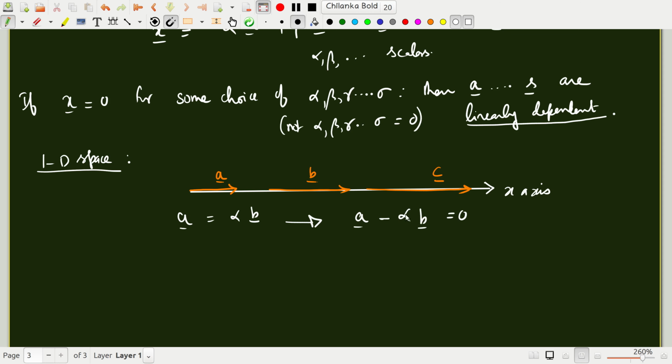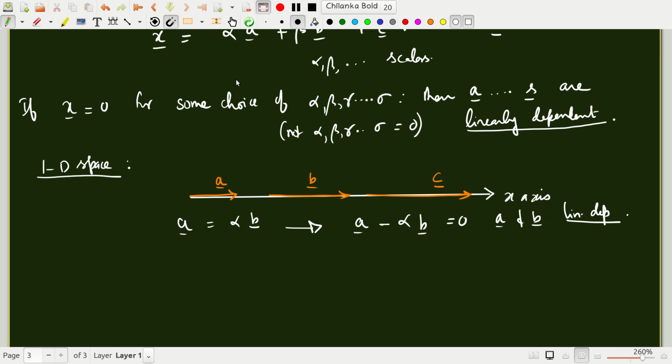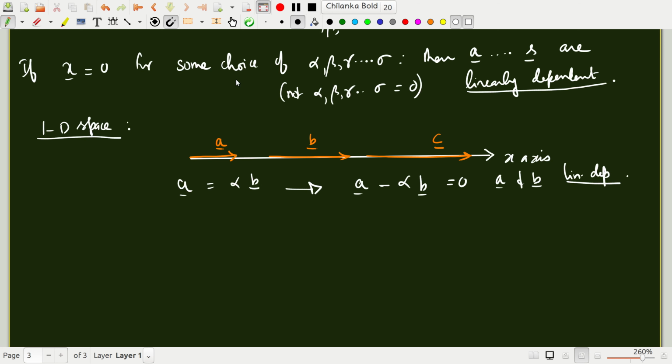That means that these two vectors, as per this criterion, are linearly dependent. So A and B are linearly dependent, because this is exactly what we were trying to say. If you find alpha and beta, not all of them 0, such that the linear sum is 0, then they are linearly dependent. So vectors lying on a line are linearly dependent. Any two or more collinear vectors, we can write one of them as a linear combination of the others.